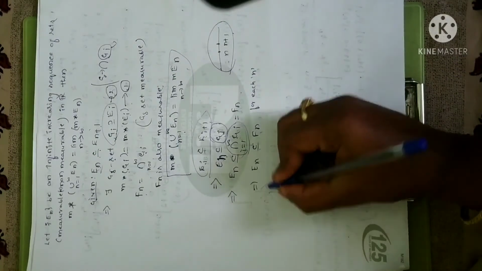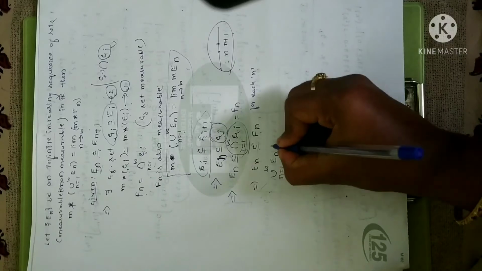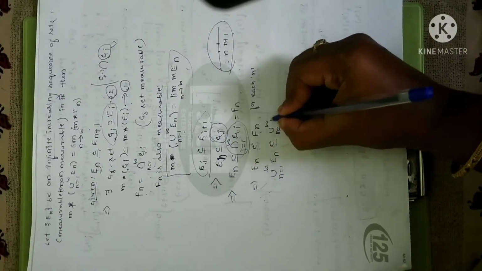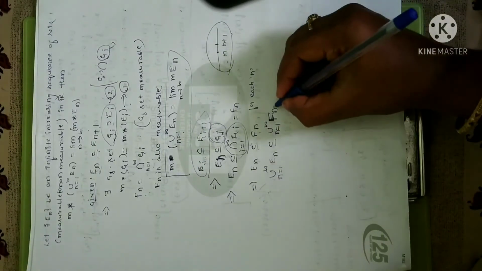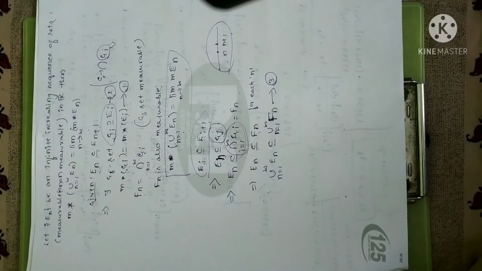Now what I am going to do is take the union from n equal to 1 to infinity on both sides. So I am going to do it for the generalization case, that is for all En's and Fn's. So for the previous step, I have taken the union from n equal to 1 to infinity on both sides. Let me take this as equation 3.